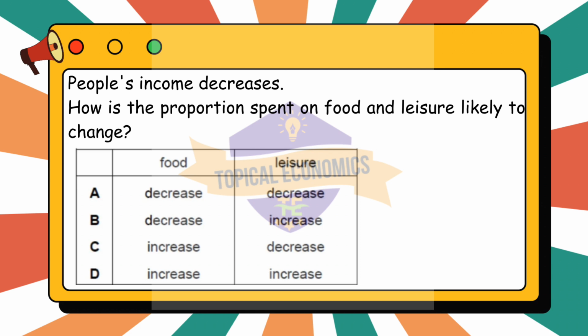As a result, the amount of money spent on leisure is likely to decrease, both in absolute terms and as a proportion of total spending. Hence, when income decreases, people are likely to spend more on food, due to its necessity, and less on leisure, due to its discretionary nature. So, the correct answer for this question is option C: increase, decrease.